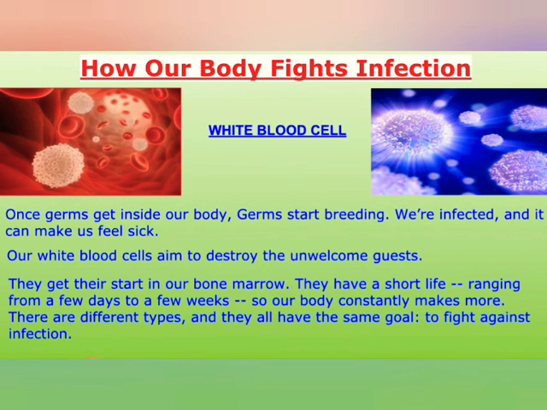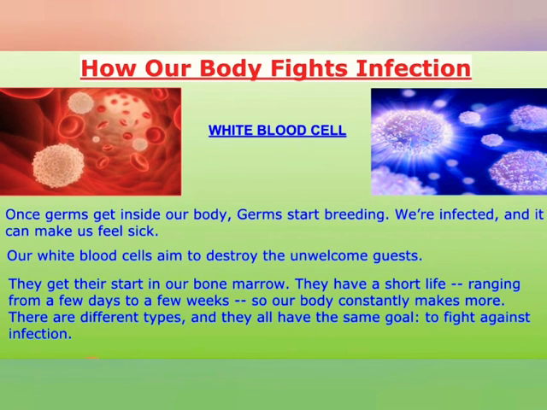Once germs enter our body, our body starts producing white blood cells. Where? In the bone marrow. They have a short life ranging from a few days to a few weeks, meaning the life of white blood cells is very short. They die very soon, so our body constantly makes more. Our body is regularly making white blood cells.